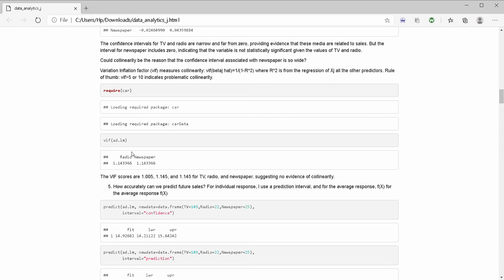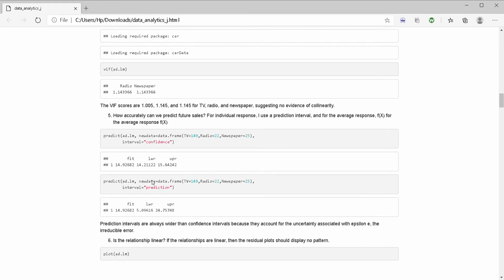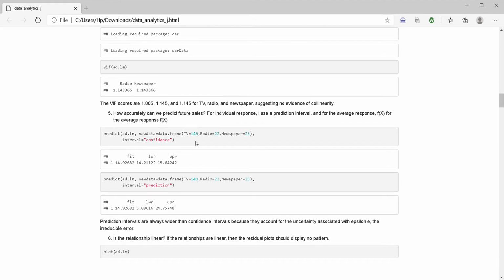So as you can see for the radio and the newspaper, it's very much less than 5. So this means there is no significance of the collinearity between the variables. Now we're going to predict the values of the sales by giving some random values to the TV, radio, and the newspaper, and it comes out to be like this: the lower and the upper value, as you can see.